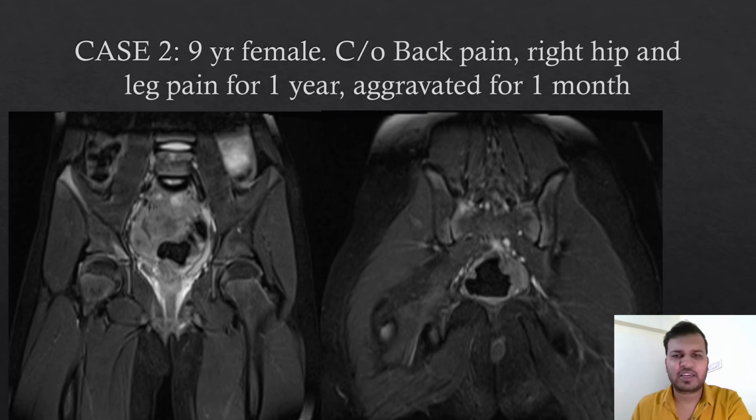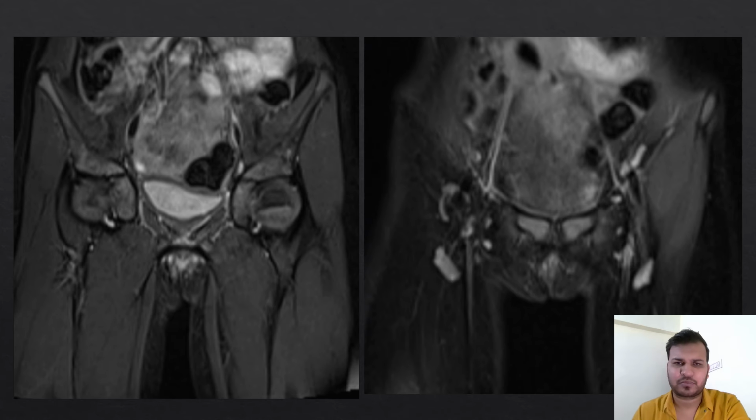A 9-year-old female came with the complaints of back pain, right hip pain, and right leg pain for 1 year, which were aggravated for 1 month. In these coronal STIR images, we can see multifocal STIR hyperintensity involving the right ilium and bilateral sacroiliac joint. Those hyperintensities are also involving bilateral acetabular surface, predominantly cartilaginous region and quadrilateral plates, and pubic symphysis.